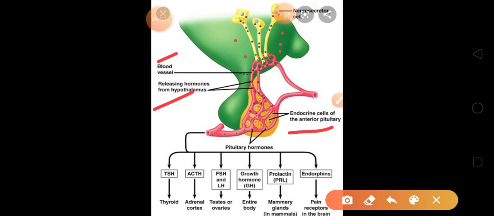Now it will change into pituitary hormones. So the hypothalamus has given the releasing hormone to the pituitary, and now it has changed into pituitary hormones. Now this pituitary will release different hormones.